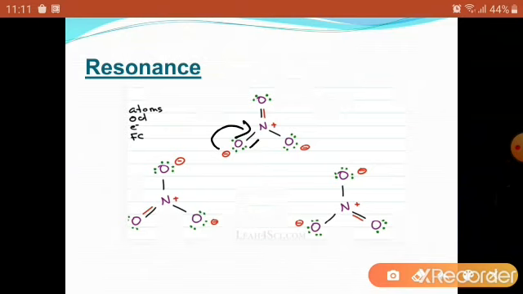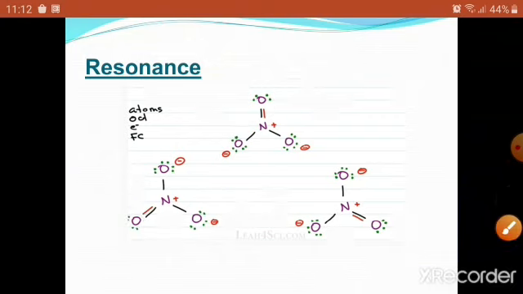not satisfied, so these pi electrons are kicked towards the upper side of oxygen. So that oxygen has a negative charge. In that structure this nitrogen is neutral and this oxygen is neutral, nitrogen still has a positive charge and the other oxygen has a negative charge. As we put the double headed arrow between these two resonating structures, which shows the back and forth movement of